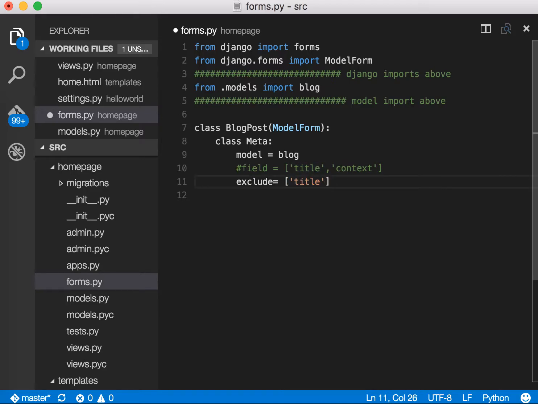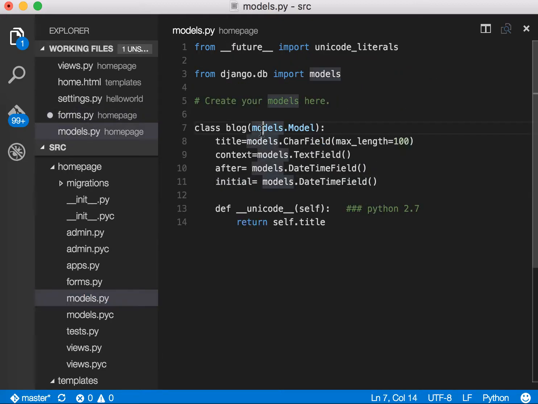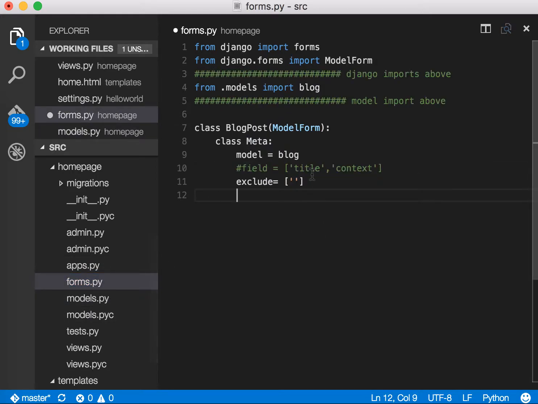So another method is, let's say you want to include everything in your models. The way you do that is by using an empty list like that. So you can do it both ways. If you have too many things in your models, like for example, we have only 4 things, title, context, after, initial, but if you have like 20 of them, maybe using exclude would be better because typing out all those things would just take too long. But for the sake of our project, I'm actually going to use 2. Okay, so now I'm going to click save, and there, our forms.py is done.